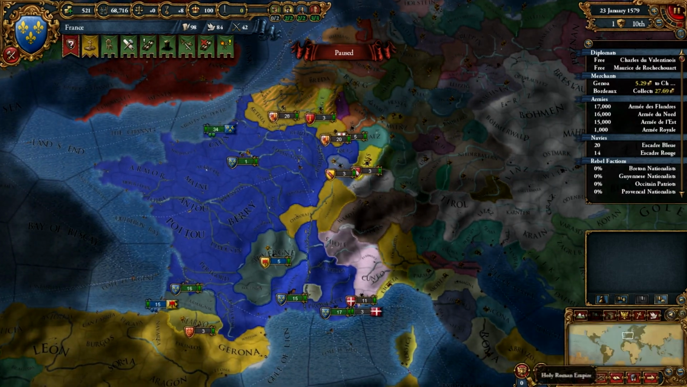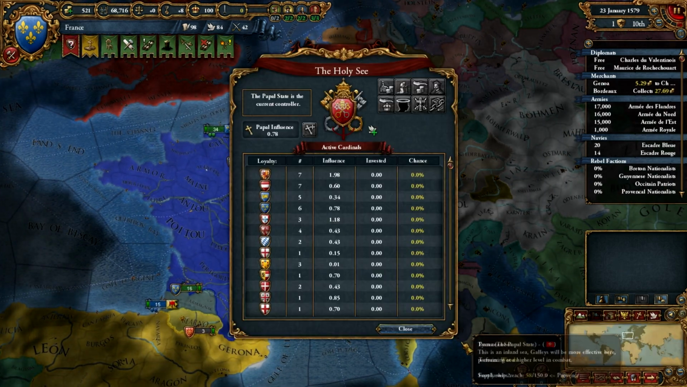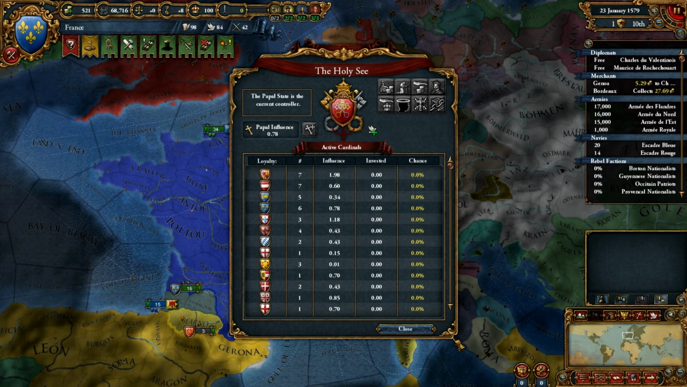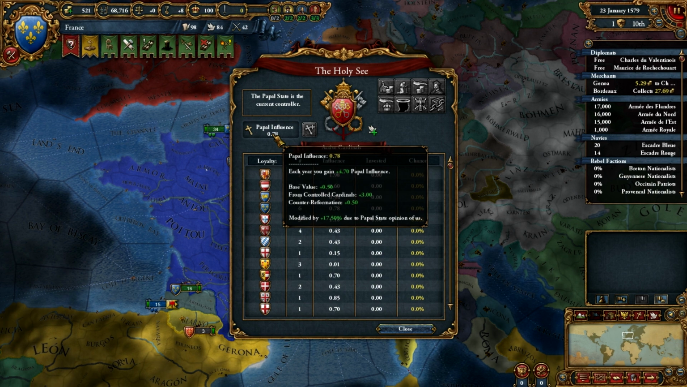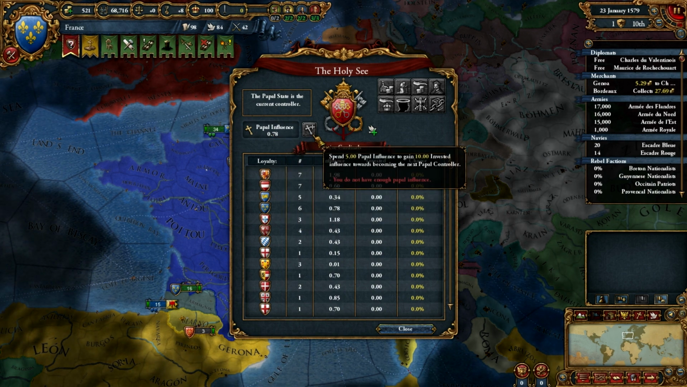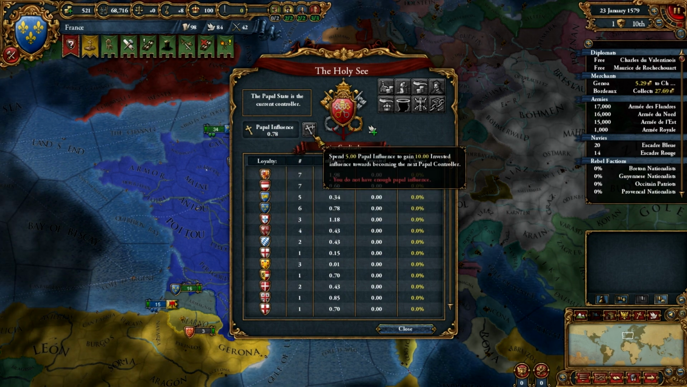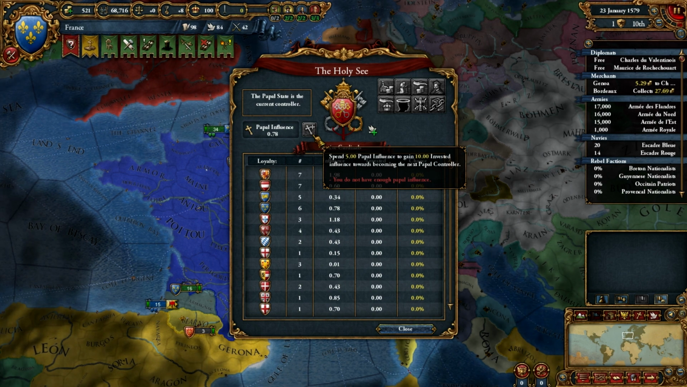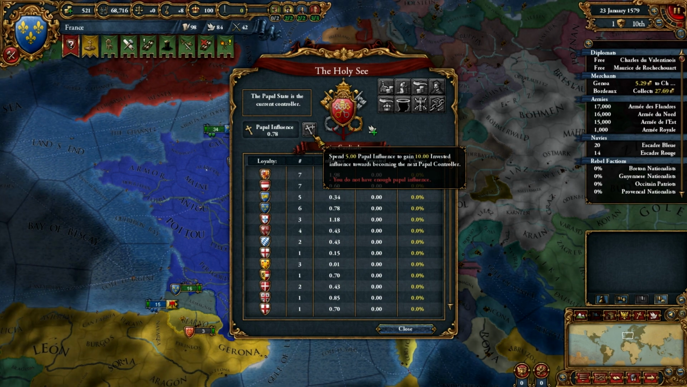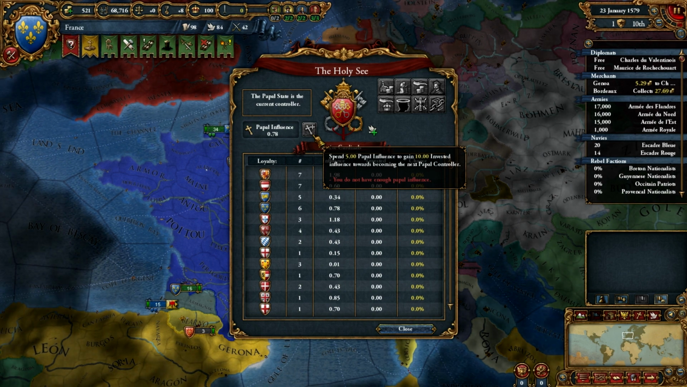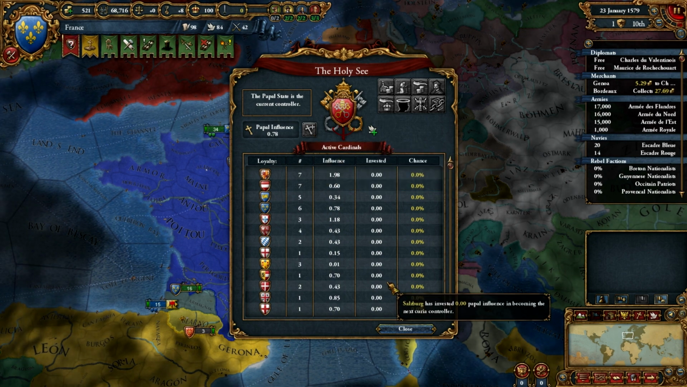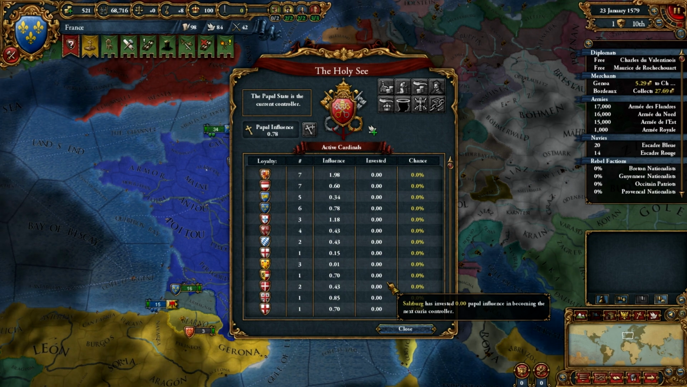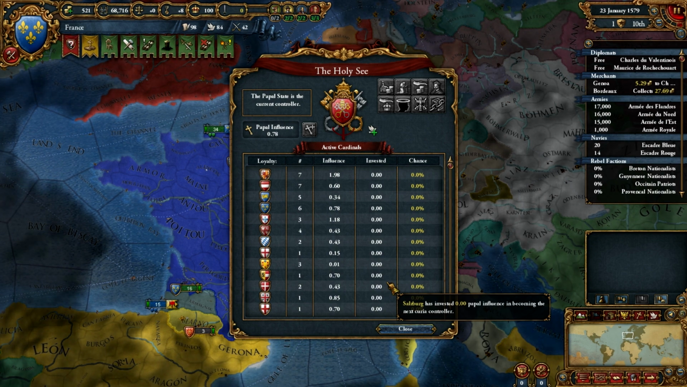Now, becoming the Pope is a little bit different in this patch. If you have the requisite amount of papal influence, the first stepping stone, I believe, is 5 papal influence to gain 10 points towards becoming the next Pope, the next papal controller. If you have invested this, you gain a 100% chance to become the next Pope. But that is diluted among all of the people who have invested the same amount as you.